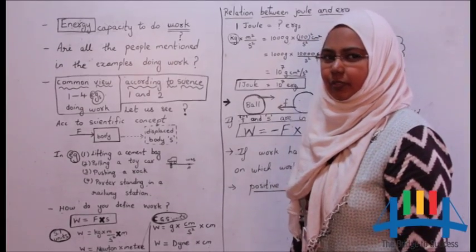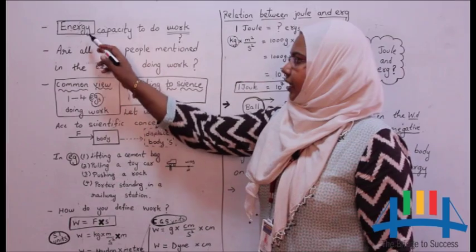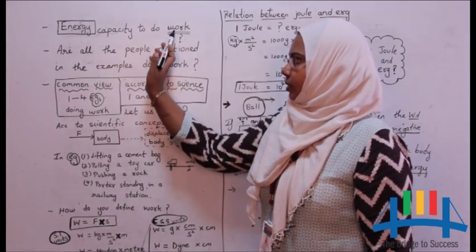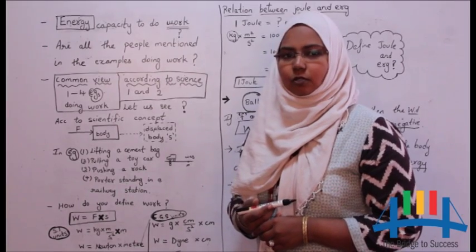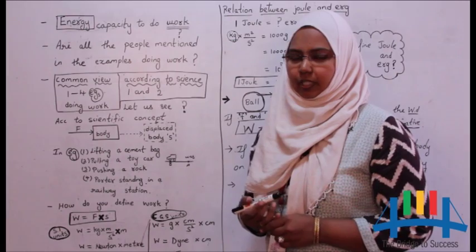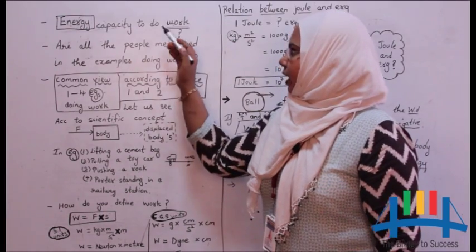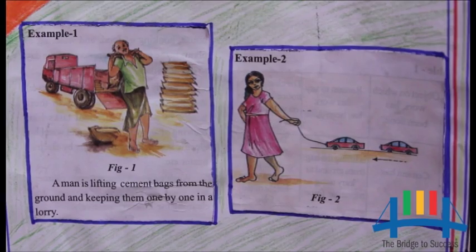Hello friends, today we are going to discuss the topic work from the chapter Work and Energy. Energy is the capacity to do work, or you can say energy is the physical and mental strength that allows you to do things like playing, writing, running, jogging, etc. So as we said, energy is the capacity to do work. So now what is meant by work?